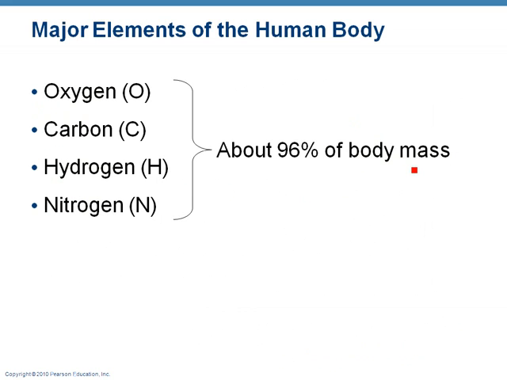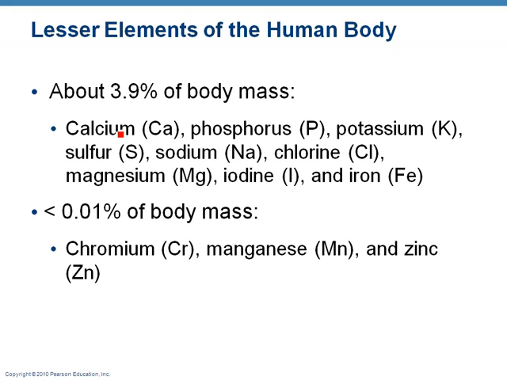The most important ones are these four, and that's because they make up almost all of you. 96% of you is oxygen, carbon, hydrogen, and nitrogen. You also have, these are the ones you have to know, calcium, phosphorus, potassium, sulfur, sodium, chlorine, magnesium, iodine, and iron. And then there are a few trace elements, chromium, manganese, and zinc.